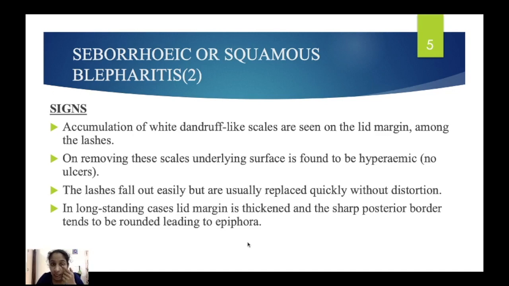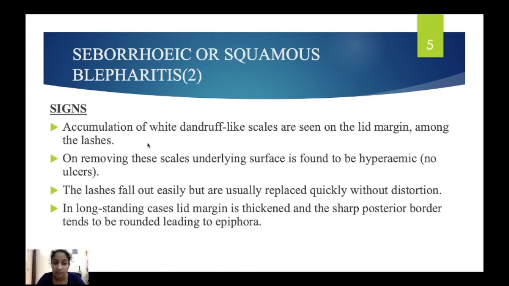If you see the lid margin, you can see the origin of the eyelashes, that is the anterior border, and this sharp portion which touches the sclera is the posterior border. In long-standing cases, the sharp posterior border becomes rounded, leading to epiphora. It can't hold the tears, so epiphora will be there. Epiphora is watering of the eye.